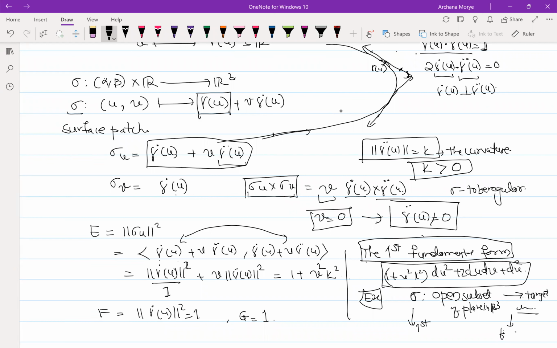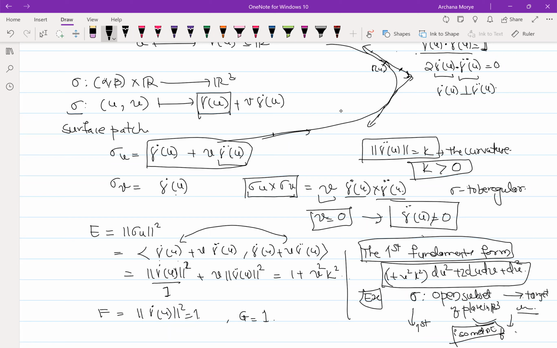And because of that, one can say that these are also isometric. They look quite different, but they are also isometric.